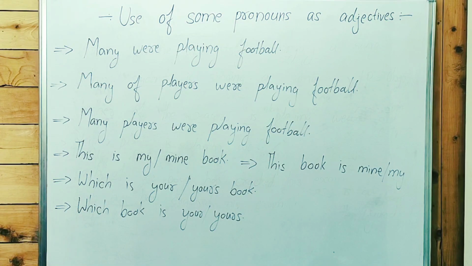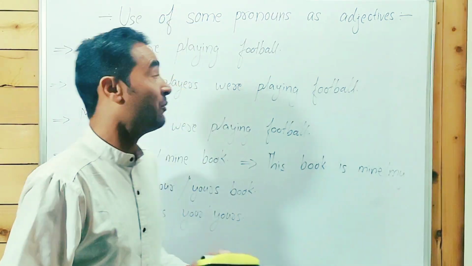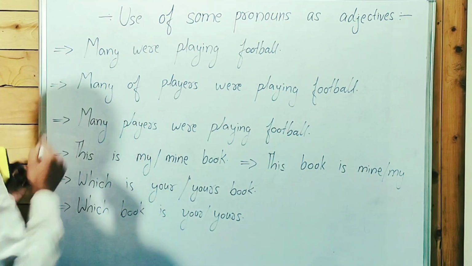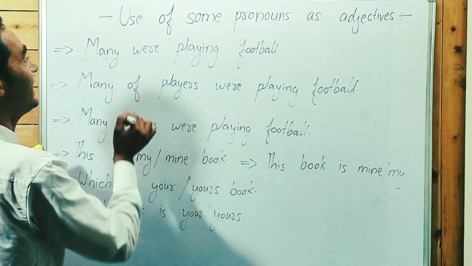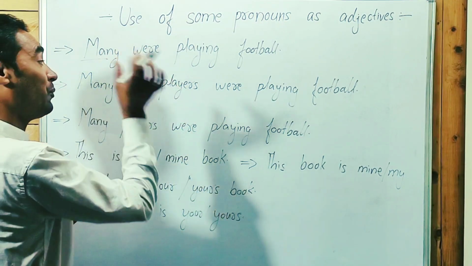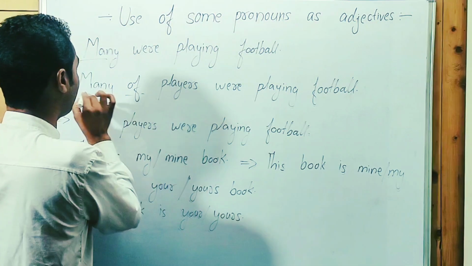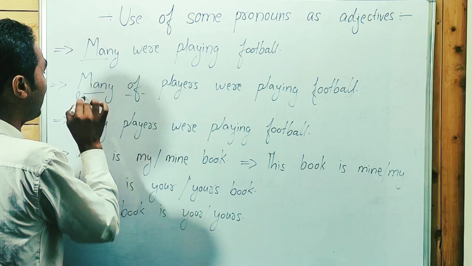Have a look at the words. First sentence: many were playing football. Many has been used as a pronoun over here. So in this sentence, many of the players were playing football, of is a preposition, and many is a pronoun as well over here.